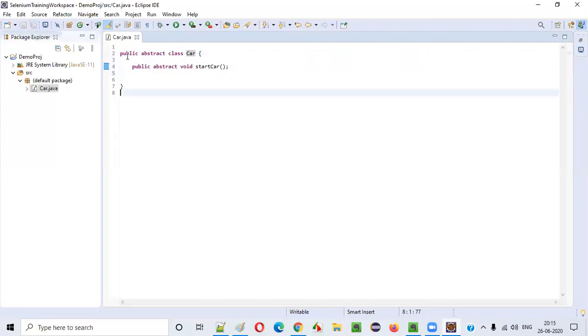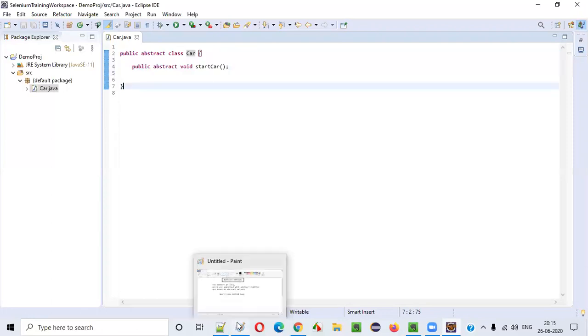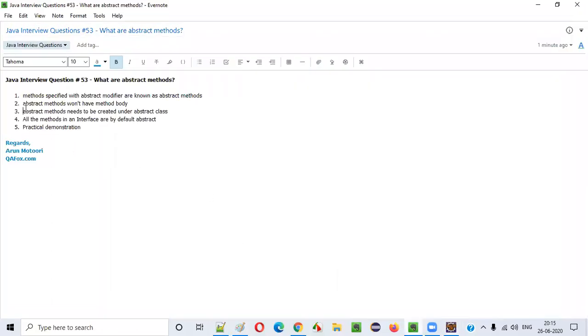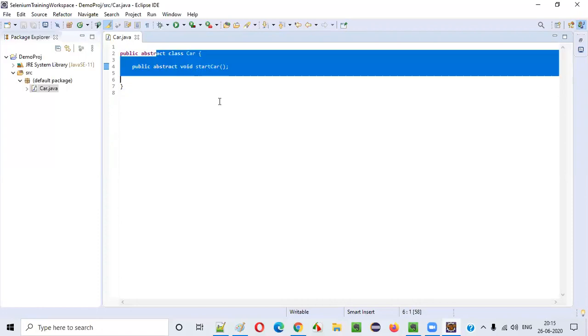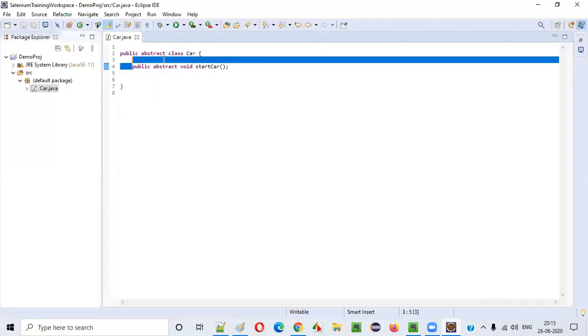So the next point is that abstract methods need to be created under an abstract class. Normal classes cannot hold abstract methods. To hold abstract methods, we have to make this class an abstract class as well. By specifying this abstract modifier, this class becomes an abstract class which can hold abstract methods. This is the relationship between abstract methods and classes.